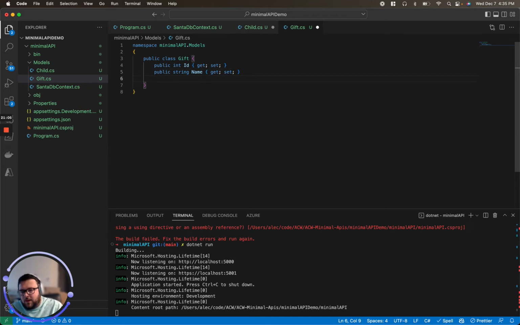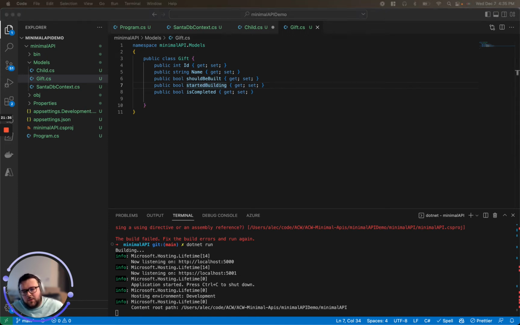So we're going to have a name of the gift, and then we're going to have 3 bools, and I'm going to just copy and paste those for the sake of time. We're going to have should be built. So as soon as a child has been marked good twice, their item will be marked as should be built. We're going to have started building, so that'll take this item off the queue for the elves so they know somebody else has already started building it, so we don't build it multiple times. And then we'll have is completed, which the child's gift will be marked as is completed, and then it'll also mark the parent element as is completed as well, so we're good to go there.